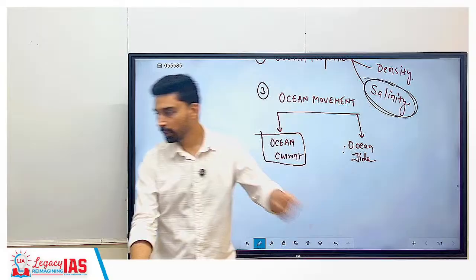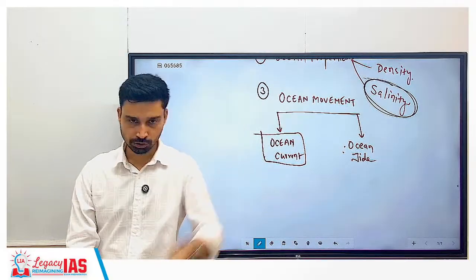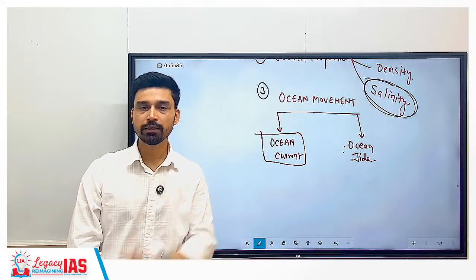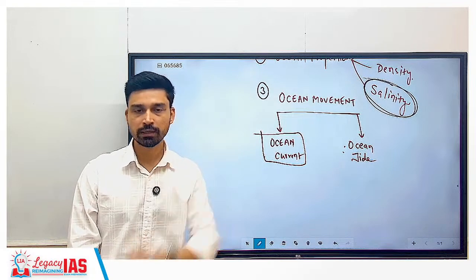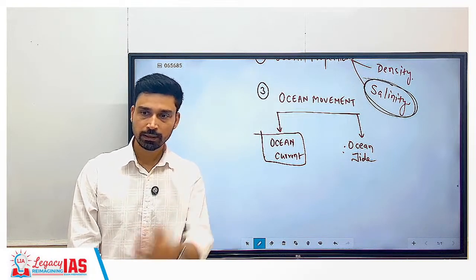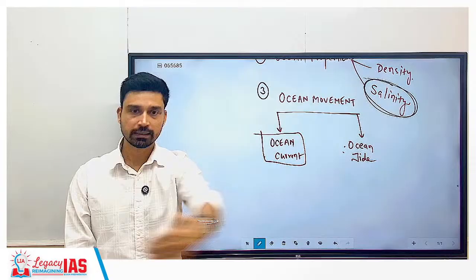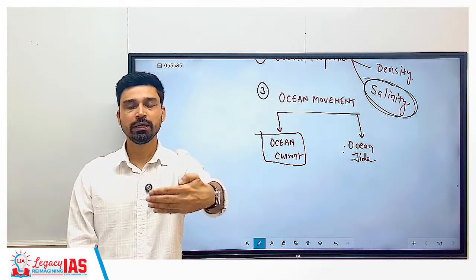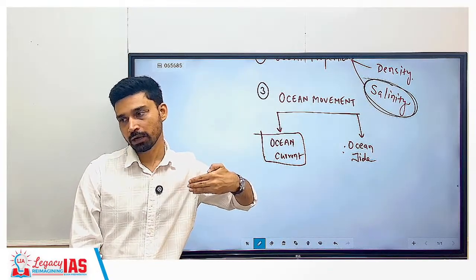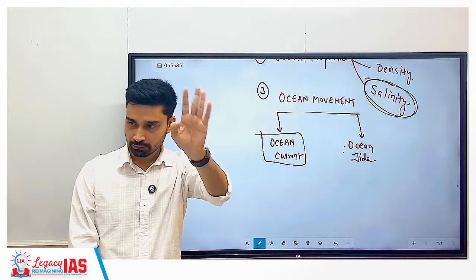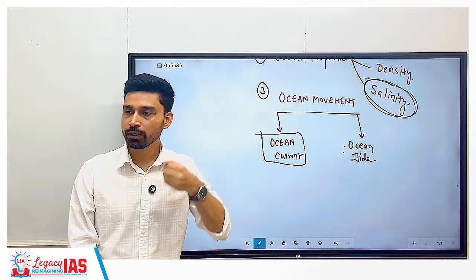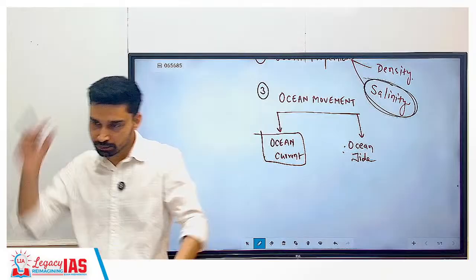If you go to coastal areas and the beaches, you will see that if you are sitting near the coast, and suppose you sit there for 24 hours, the water level does not remain at the same place. Many times water moves toward you. After some time, water will move away from you. Why is water moving toward the coast or away from the coast?